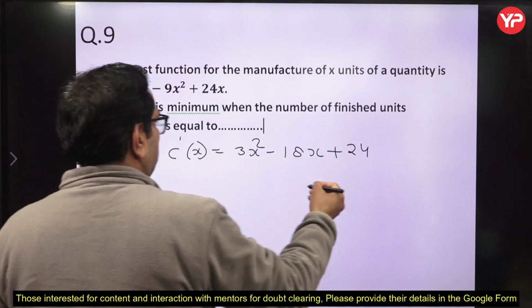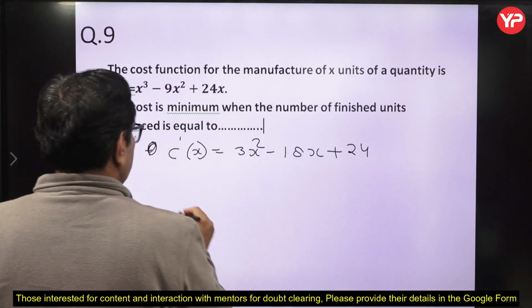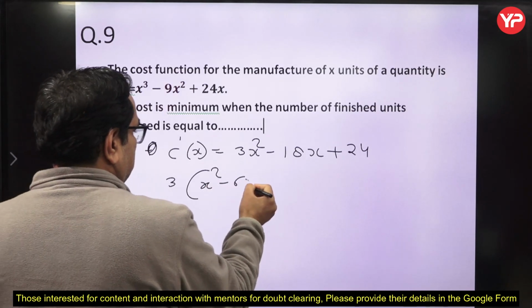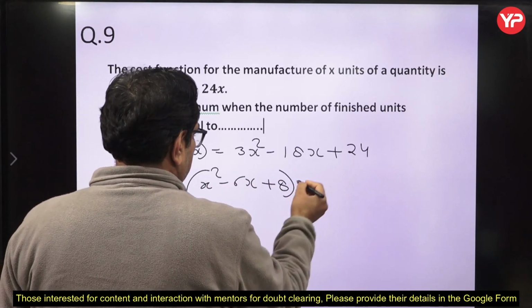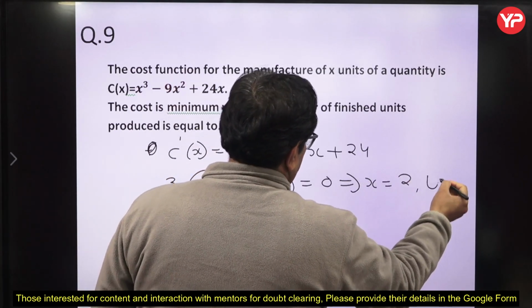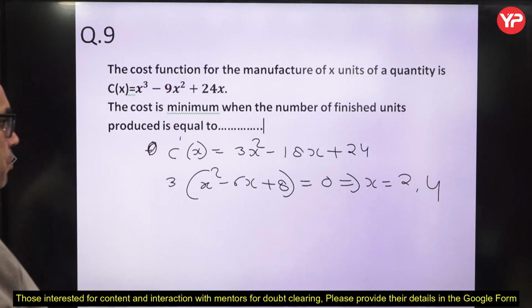Okay, and we will put it equal to 0. So if we solve this, 3 into x square minus 6x plus 8 equal to 0, we are getting x equal to 2 and 4. We are getting two values, okay, 2 and 4.